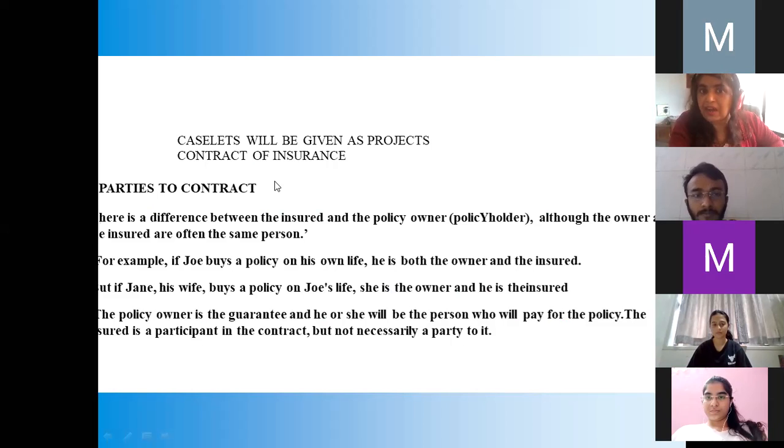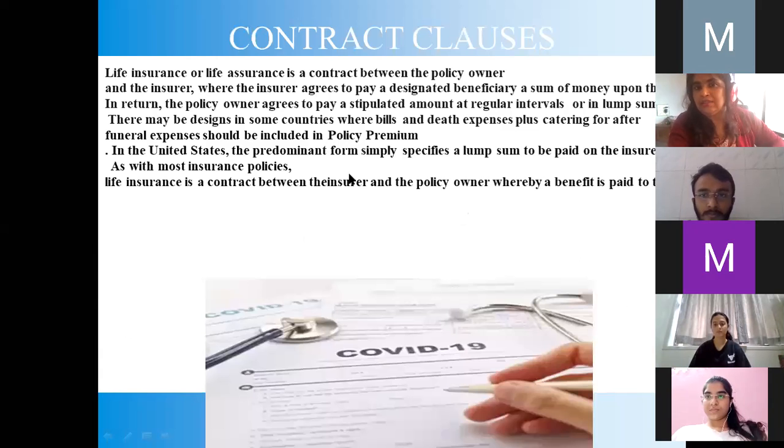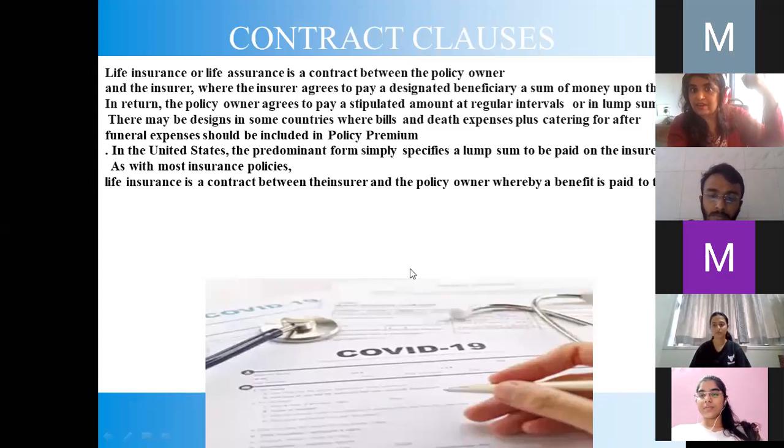We have only SEBI now. For SEBI, the last module will be for finance law. One of you will be doing this project on how a contract of insurance works. You need to read carefully when you are signing, when you are paying a monthly premium of 4,000, 10,000, 20,000 on a particular insurance. You need to read properly what the contractual clauses are. Last time we had done employment contracts and commercial contracts. This time we'll be doing contract clauses on insurance. We need to be careful.